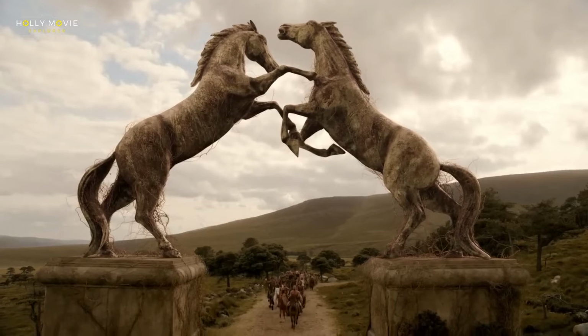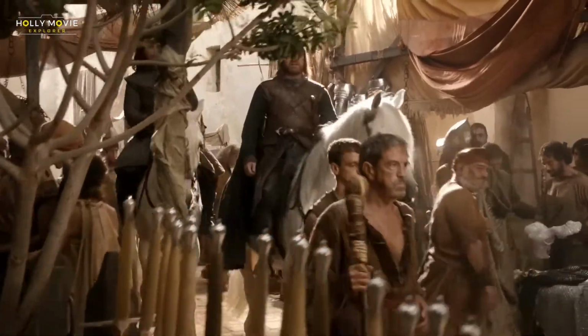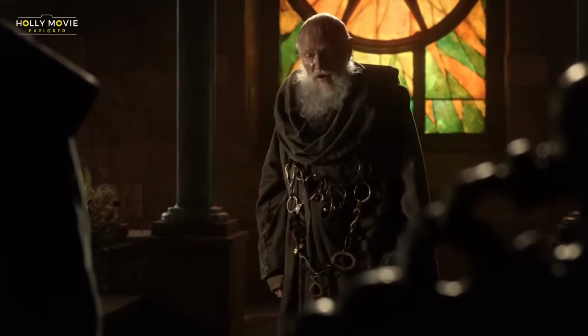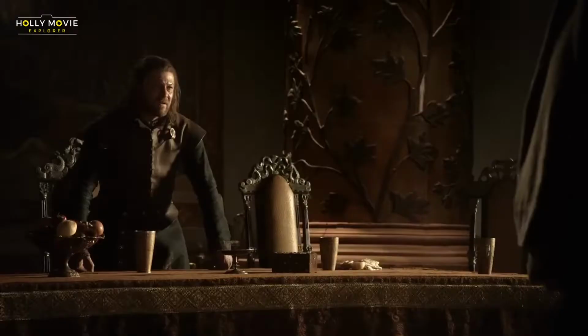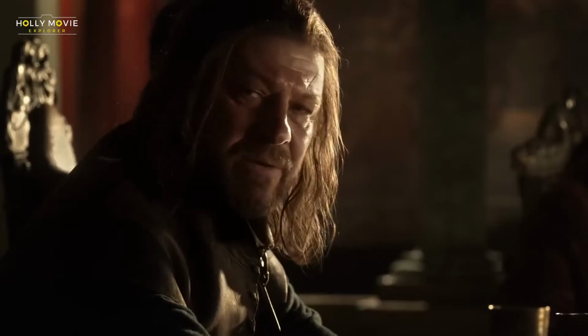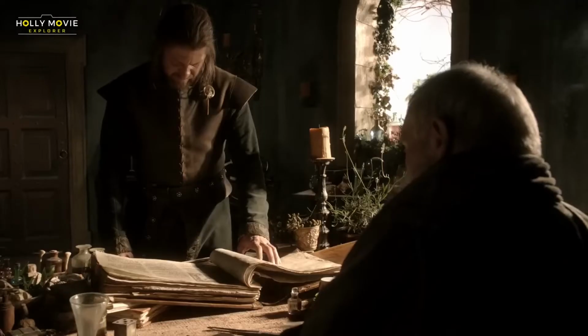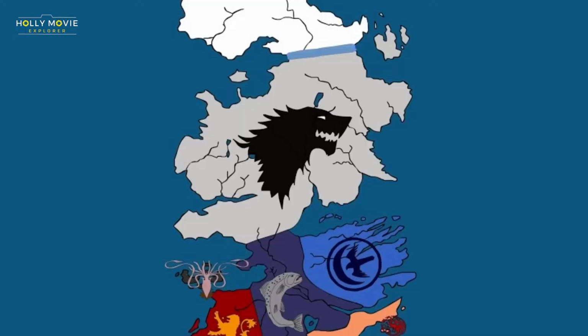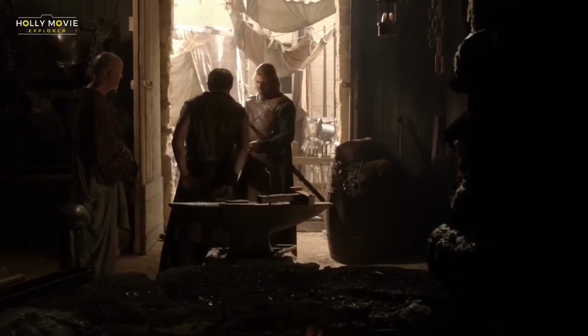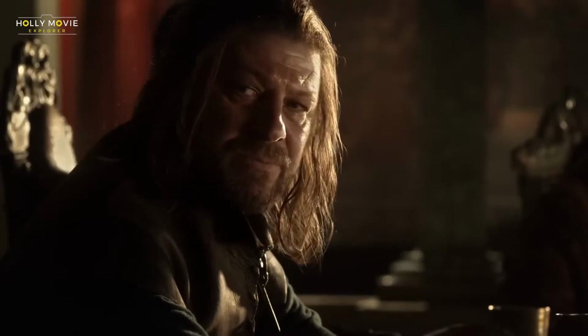Now, a tournament was held in the capital city, because Ned Stark had become the king's right hand here. Ned Stark himself goes and meets an old man, because he is the oldest here, who knew about the last king's right hand, who later became the king himself. That old man tells him that the king's right hand always used to read a book about the history of Westeros. Saying this, the old man brings that book in front of him, and Ned Stark also starts reading, because he wanted to know why the last king's right hand took so much interest in this book.